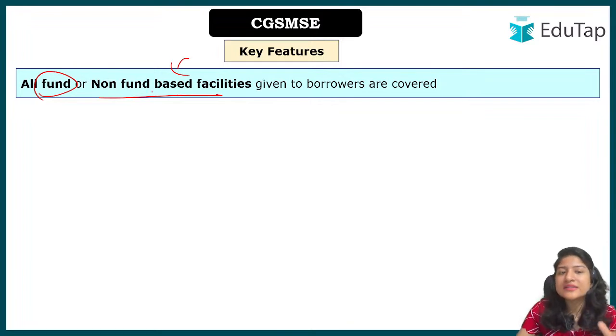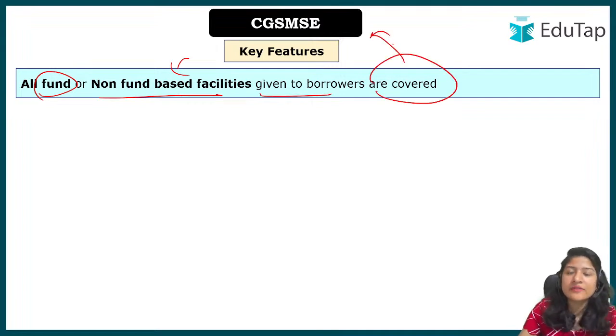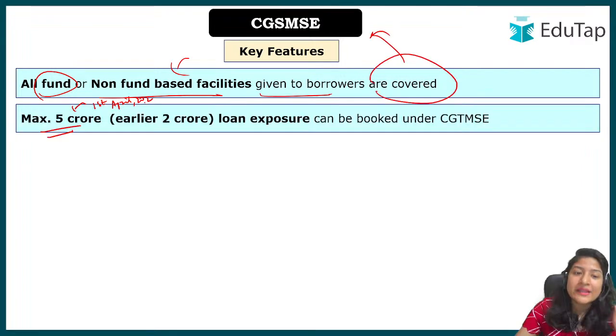So all fund and non-fund based facilities given to a borrower are covered under the particular scheme. First of all, you have to keep this in mind. Till last year, how much was it? It was 2 crore. So the government was providing loan exposure up to 2 crore in case of the manufacturing sector, and for the trading and service sector, they were providing just 1 crore.